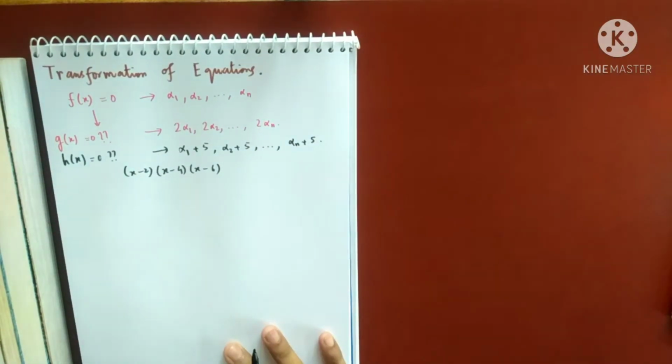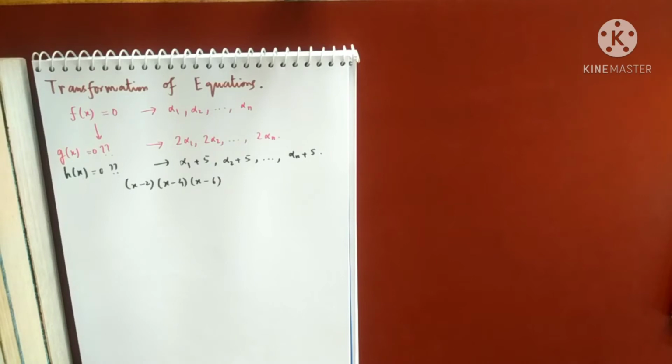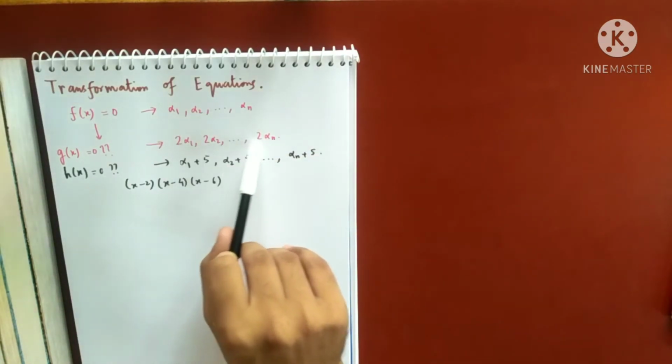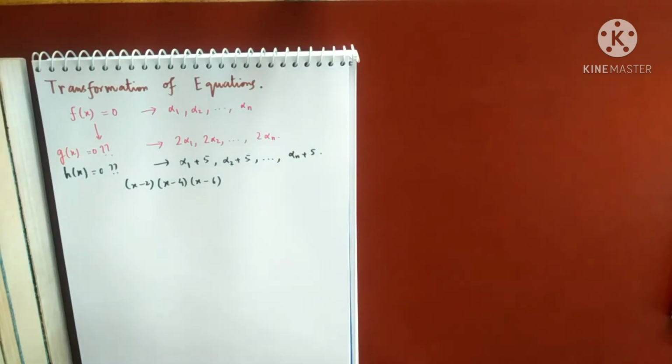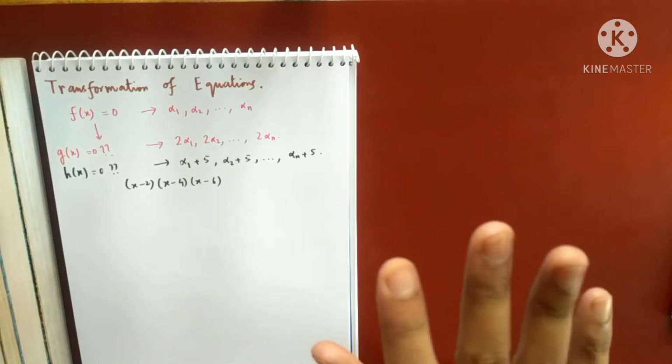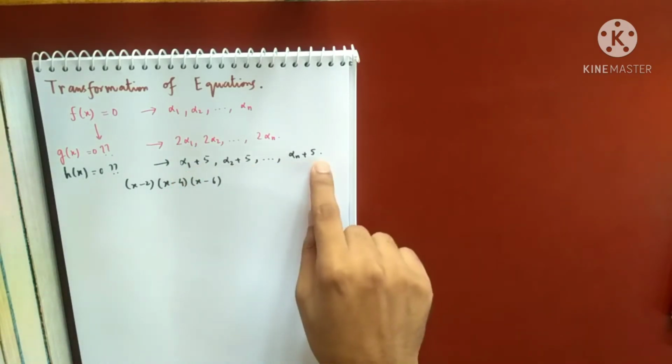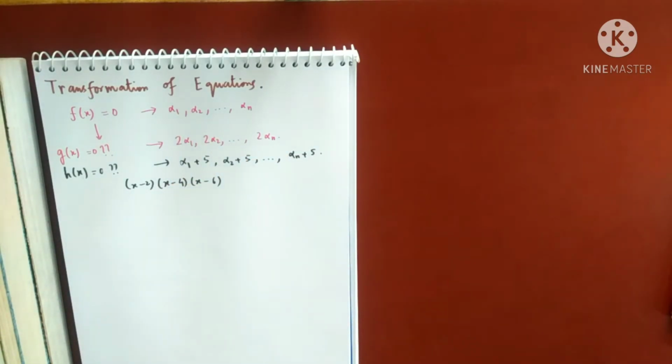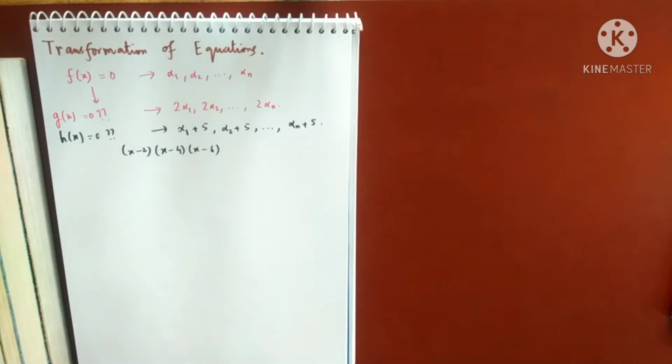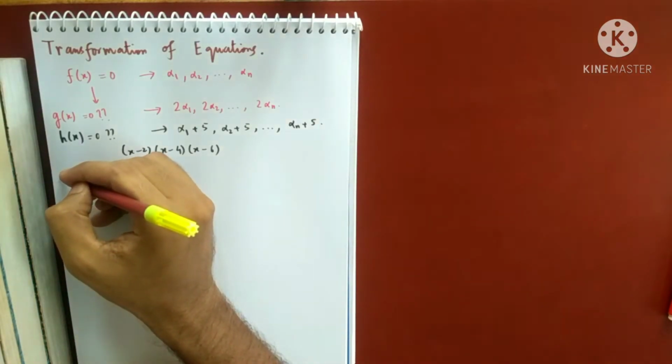Let's do different kinds of transformations. One transformation is multiplying the roots by some number. Suppose I want an equation whose roots are double, or 5 times, those of the previous equation. This is the first kind of transformation. Another transformation can be adding a number h to the roots, and so on. So let's do the first transformation type. I will write transformation 1.